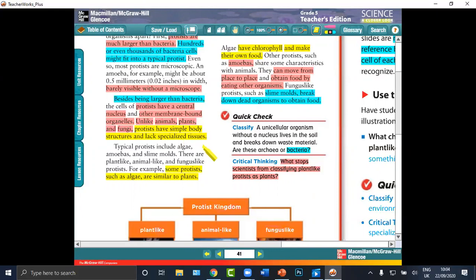You can write the answer for critical thinking.